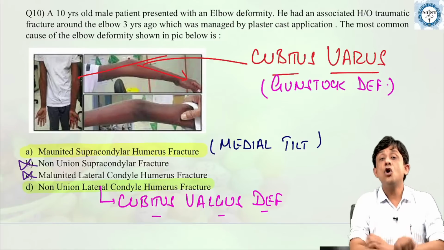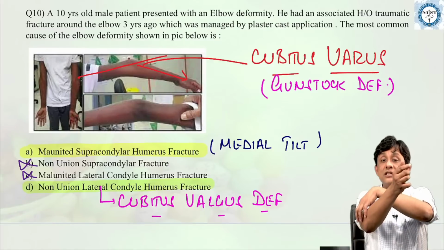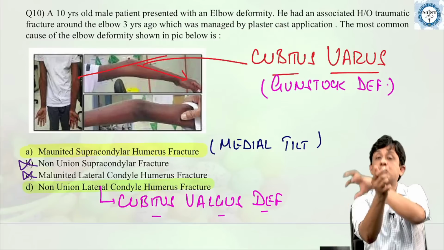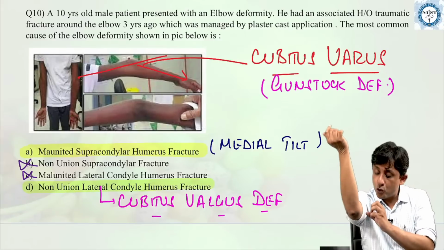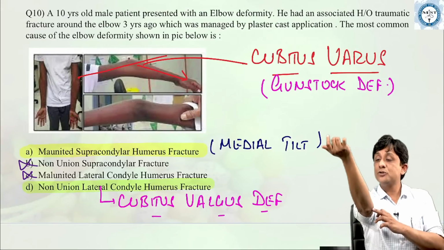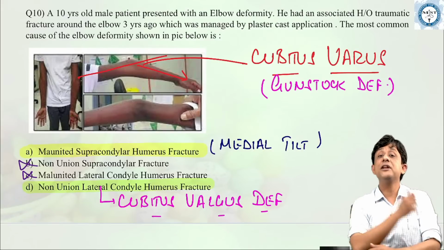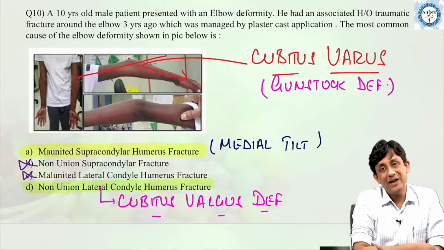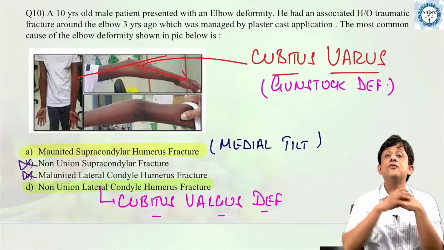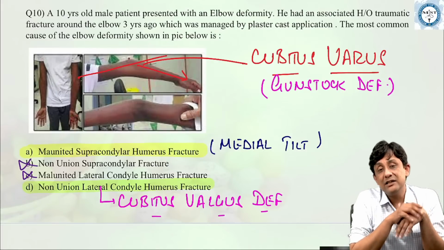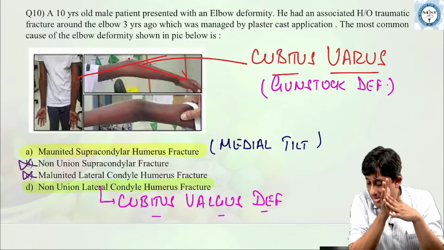Remember, a non-union of lateral condyle humerus fracture, because of decreased growth on the lateral side and relative overgrowth on the medial side, keeps on drifting out and causes a cubitus valgus deformity. So, cubitus valgus and a stretch in the ulnar nerve cause a tardy ulnar nerve palsy. Tardy ulnar nerve palsy. Okay.